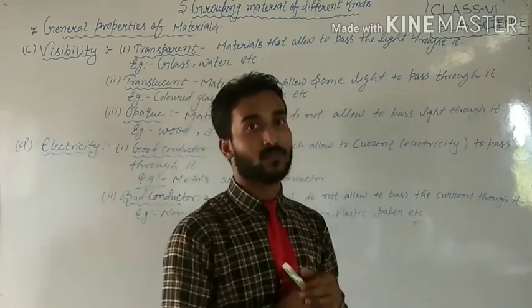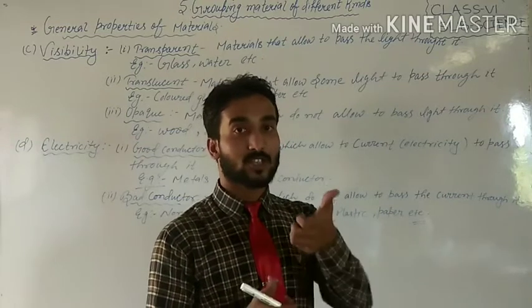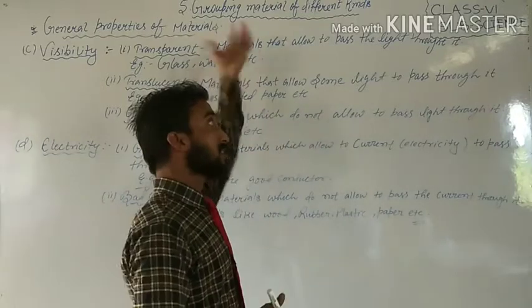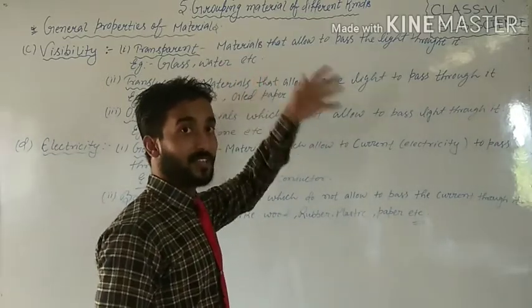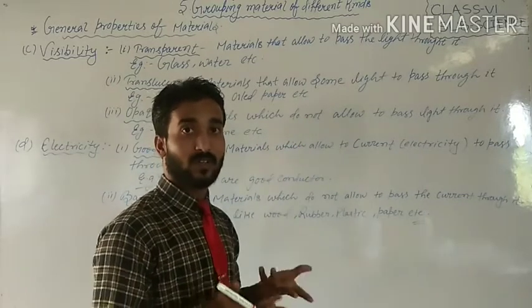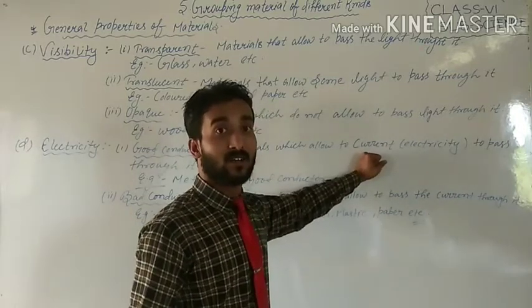If I ask you to switch on the torch and focus on the board and see behind it, are you able to see the backside? No. Why? Because the nature of this object does not allow the light to pass.